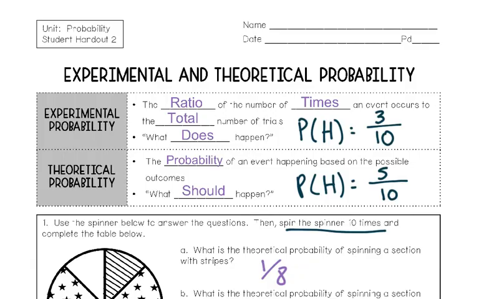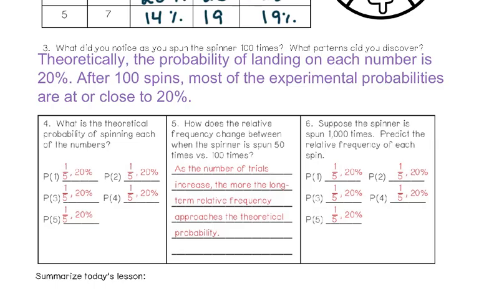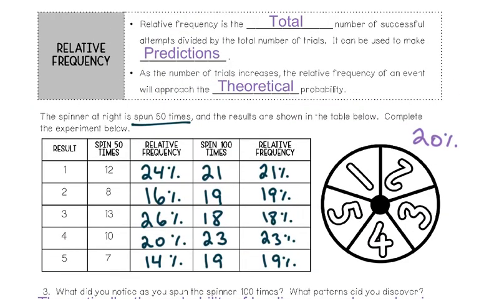So if I had to summarize today's lesson for you, the experimental probability is what actually does happen in an experiment. But theoretical probability is what should happen. That's never going to change. And as you do more experiments, you'll get closer to your theoretical probability. That's when we talk about relative frequency. We use probability to make predictions.